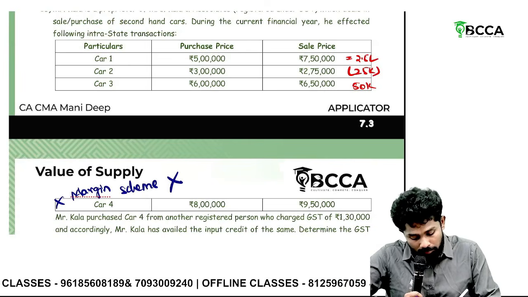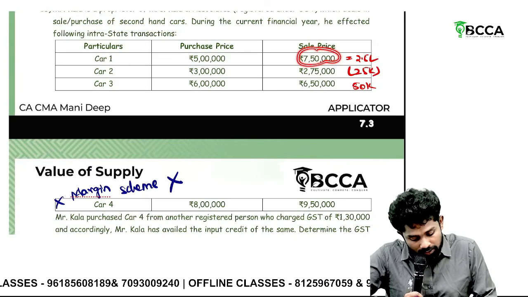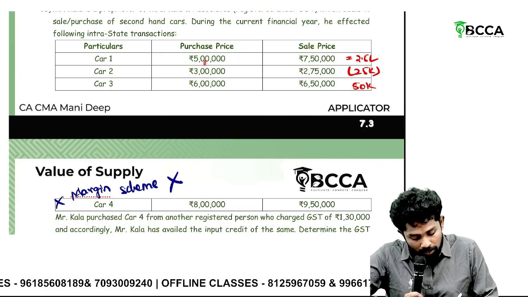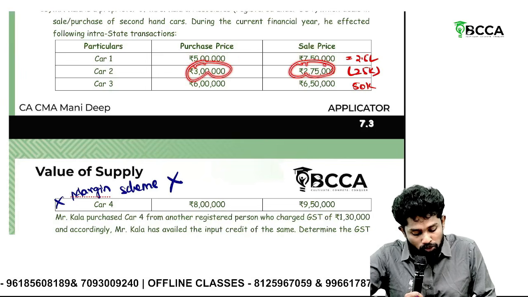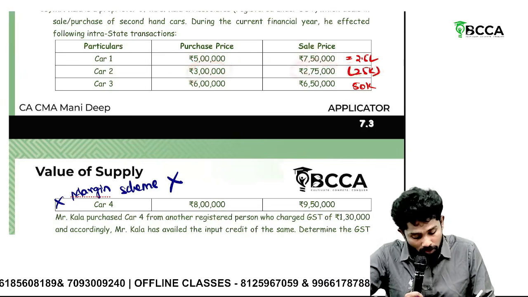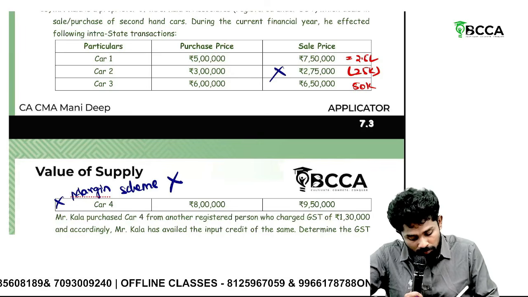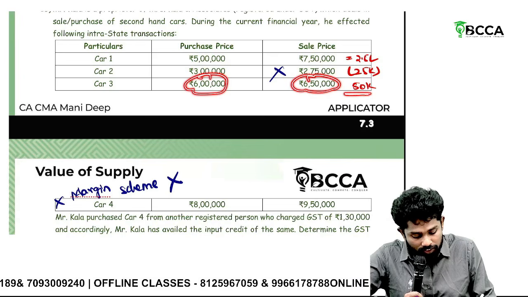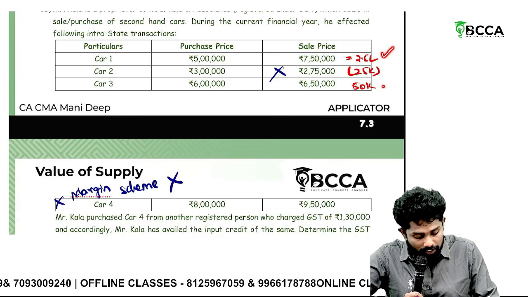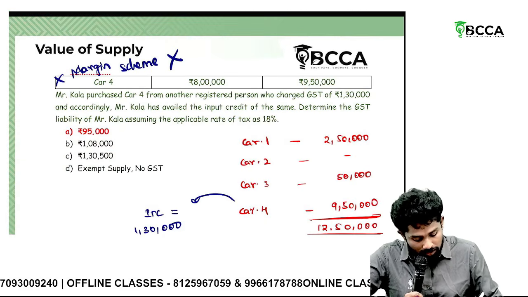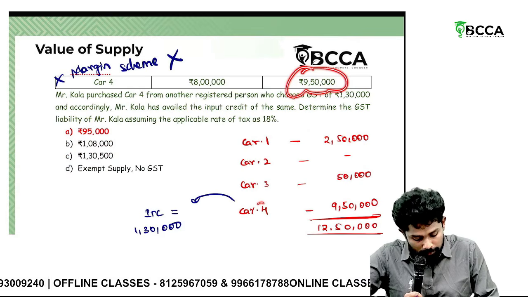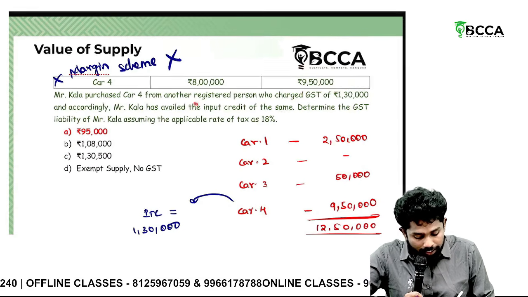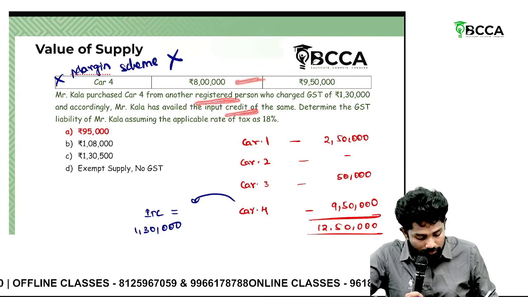But if you see here, car 1, the sale price is 7,50,000, purchase price 5 lakh, difference 2.5 lakhs. Okay, value of supply. Car 2, purchase price 3 lakhs, sale price 2,75,000, negative value, ignore. Then car 3, 6 lakhs purchase price, sale price 6,50,000. What is the difference? 50,000. So take 2.5 lakhs for car 1, 50,000 for car 3, and car 4, full value taxable, and we'll adjust ITC. Full value 9,50,000. Why? On car 4 ITC is availed, margin scheme not available, so 9,50,000.